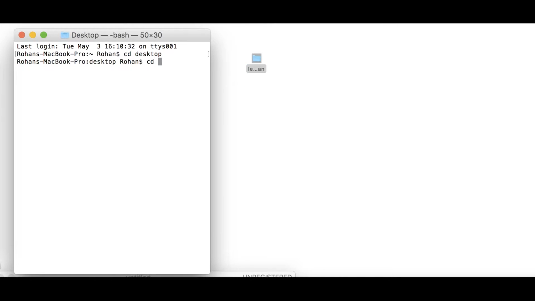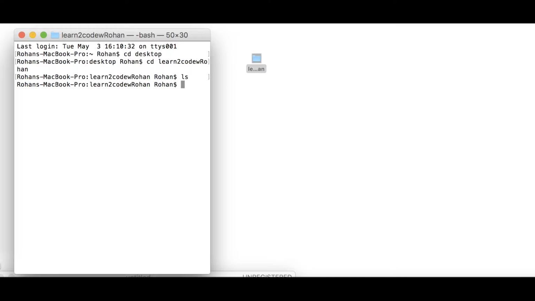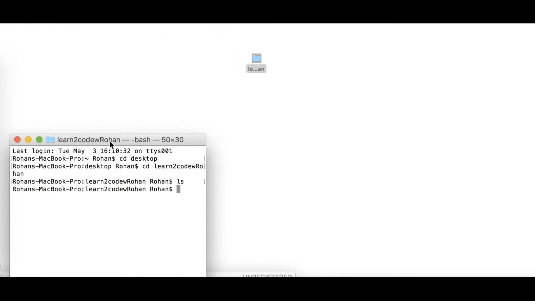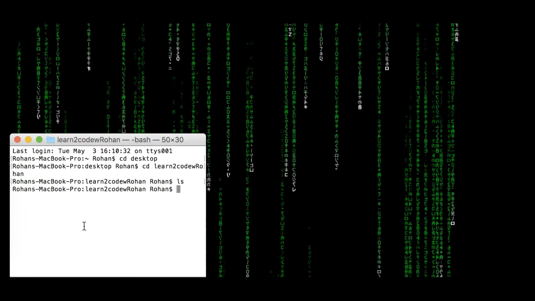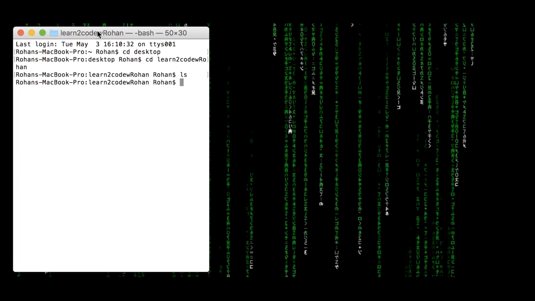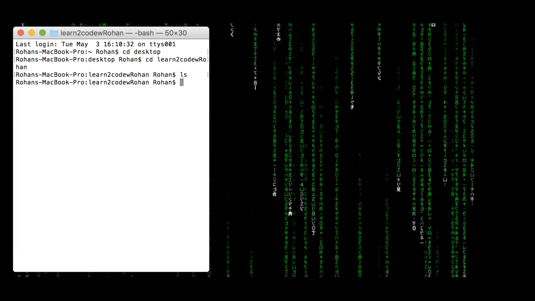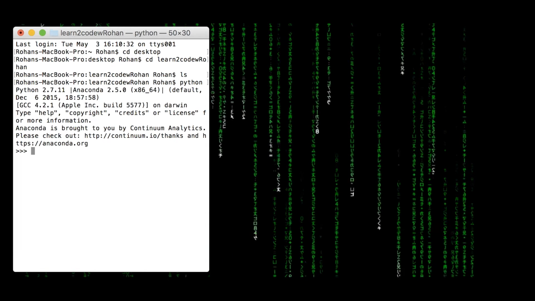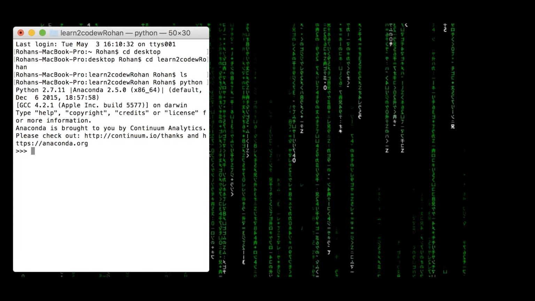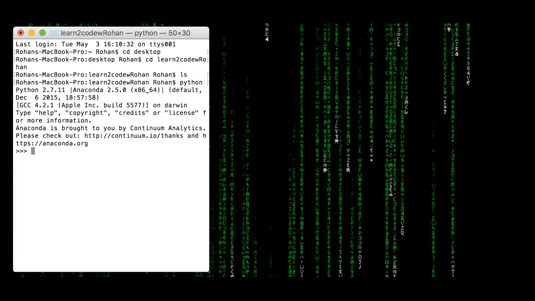Notice that cd in bash is change directory, and so now we're sitting in this file, and we'll use ls, which is empty, to list the contents. Now, let's enter the Python environment. And now we can type Python code directly into our terminal window.